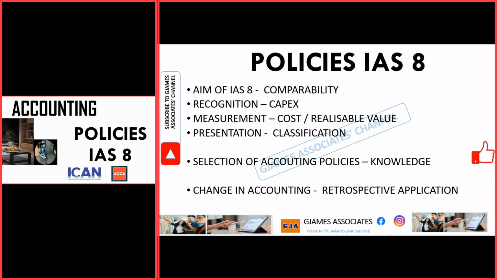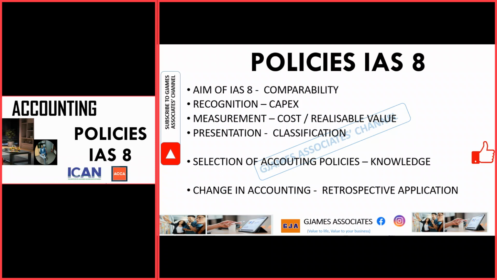When we observe that the recognition method has changed, what we used to capitalize now, we are beginning to write off, and the level of amount we were writing off before, we are beginning to capitalize it. You know that change has occurred.